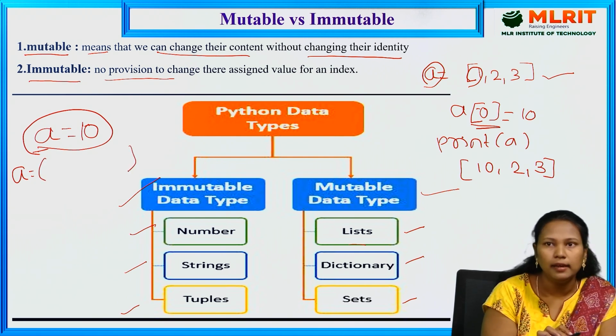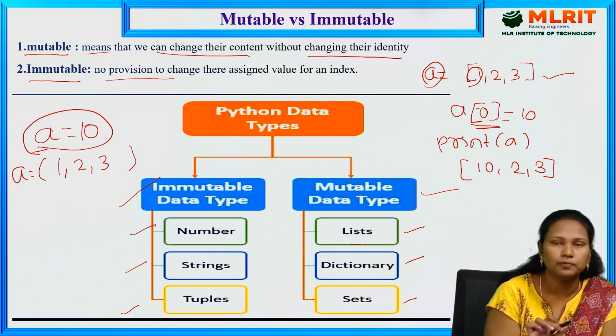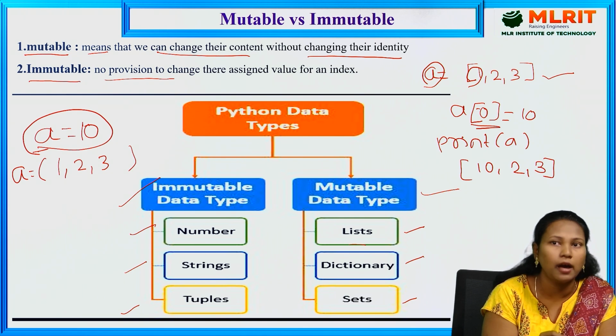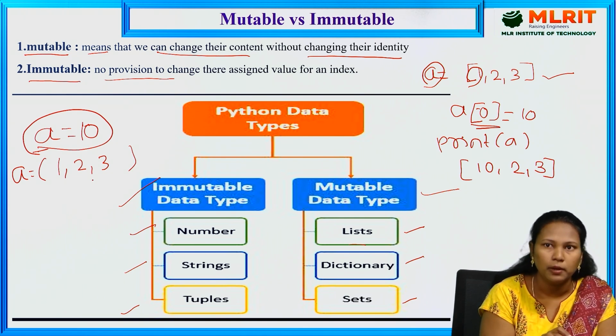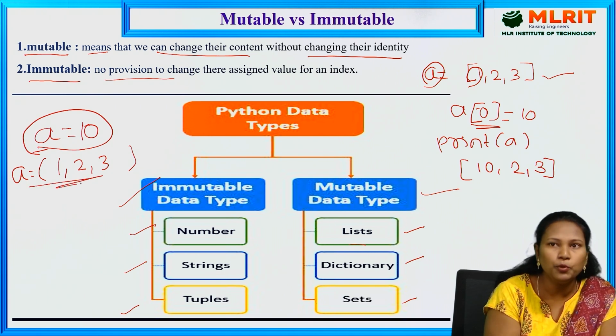Normal brackets. Here 1, 2, 3. So if I want to add, or modify, or update any value, it is not possible in the tuple. It shows an error. We can't add new values to the tuple because it is an immutable one.